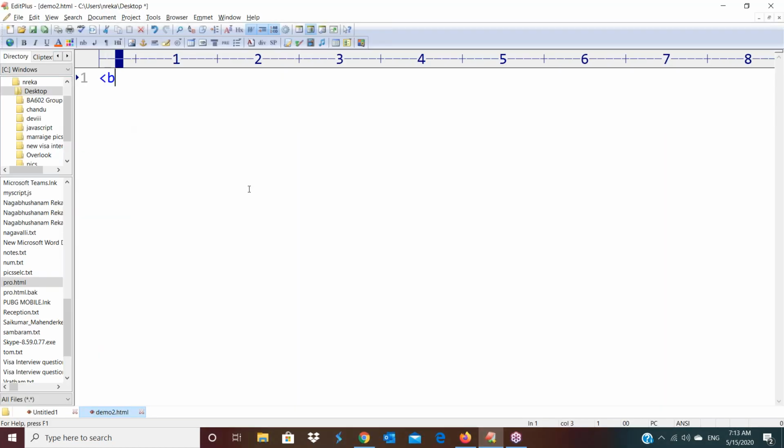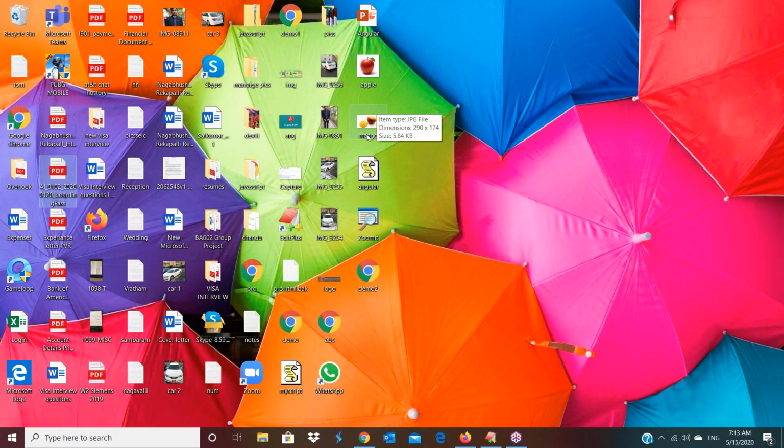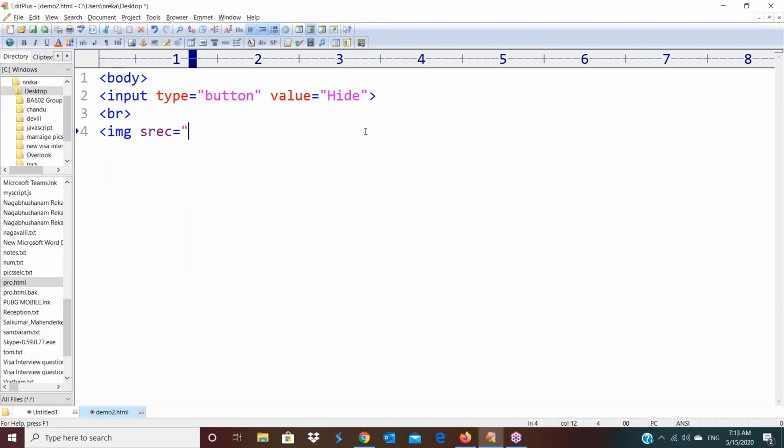Now nothing is there in this file. We are going to place one button control. I have taken body, and inside this body an input with type equal to button and value equal to hide. Now I have taken the button control. In a new line, an image with source equal to apple.jpg. On my desktop I have some images like apple.jpg, mango.jpg, and so on. I want to place apple.jpg here, with width equal to 100 pixels.